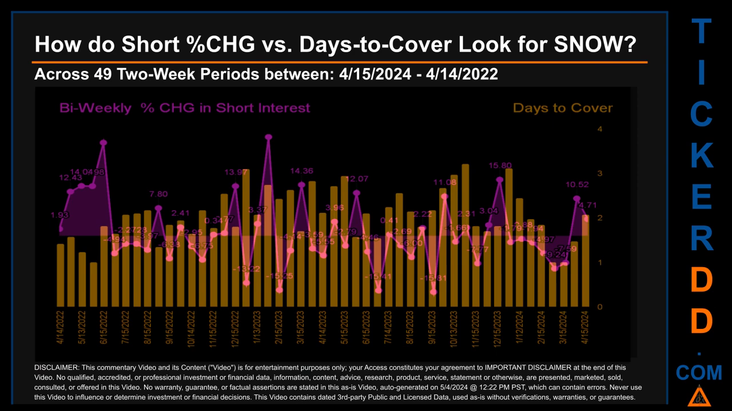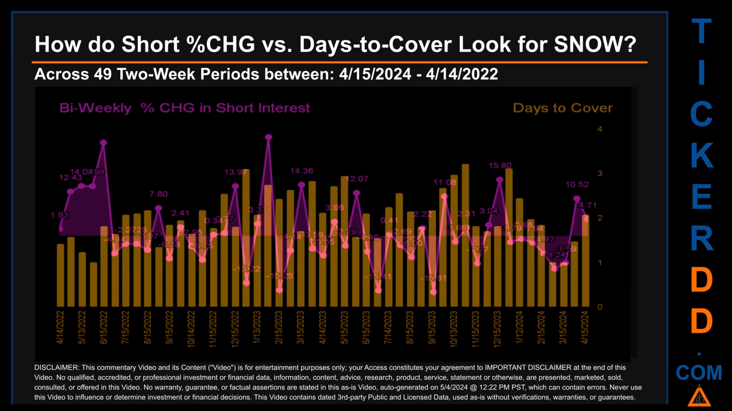Other interesting data points include: the largest percentage increase in short interest was 27.80%. It occurred once on January 31, 2023 settlement date. The largest percentage decrease in short interest found across those 49 2-week snapshots was -15.81%. It occurred once on September 15, 2023 settlement date.